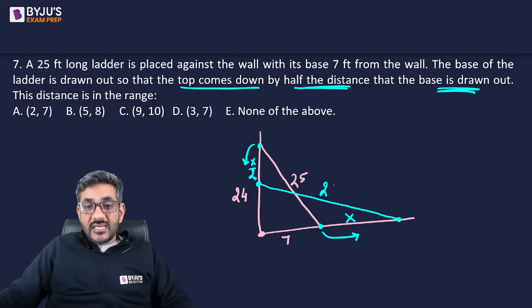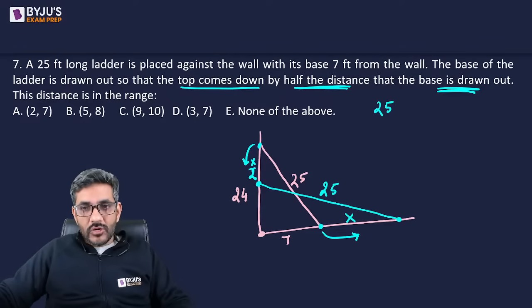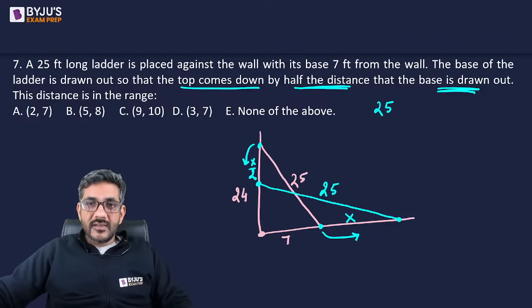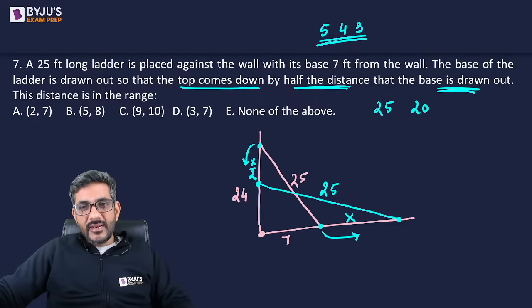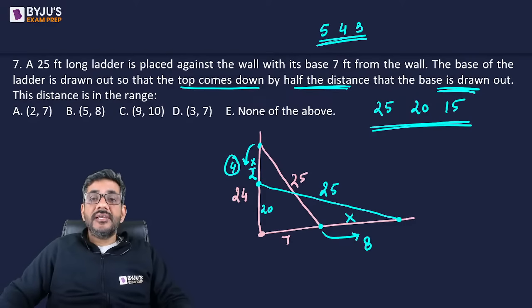But can I say the ladder is still 25 feet long? That means still there should be a Pythagorean triplet. So with 25, what is the other Pythagorean triplet that comes to your mind? अगर आपके दिमाग में 25 को लेके ट्रिपलेट नहीं आता है, 25 का कोई फैक्टर, that is 5. 5 को लेके याद आता होगा 5, 4, 3 is a triplet. If 5, 4, 3 is a triplet, then 5 times of it, that is 25, 20, 15 will also be a triplet. So if this is 25, one of them should be 20, one of them is 15. So if this x is equal to 8, 7 plus 8 would be 15. This would automatically be 4, and 24 minus 4 comes out to be 20. Yes, this satisfies, right?